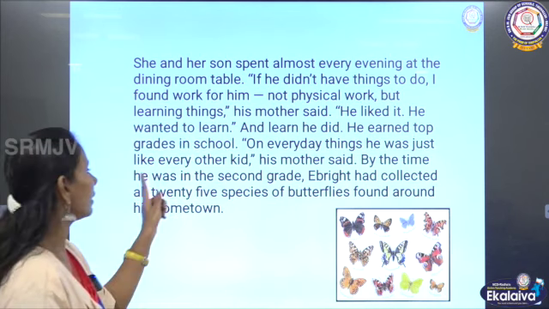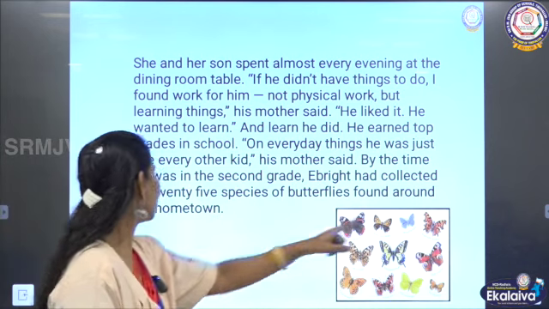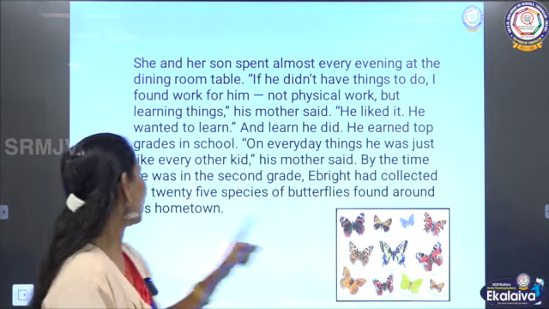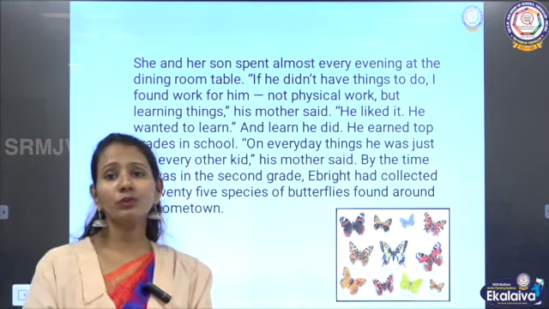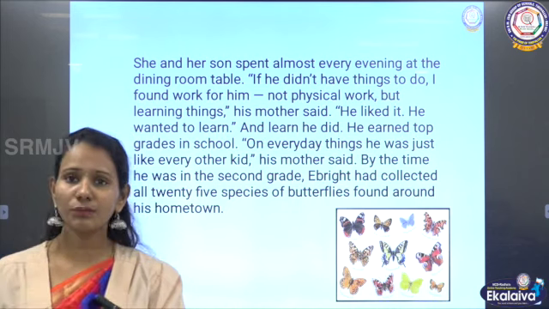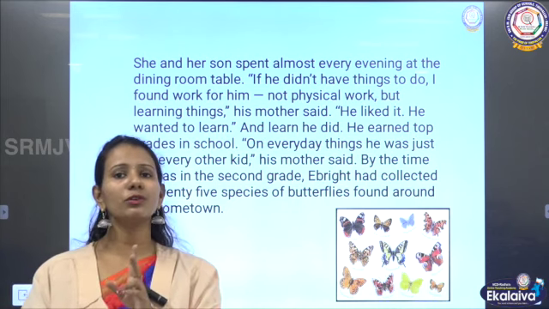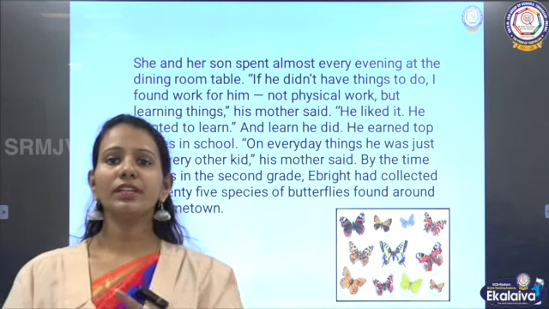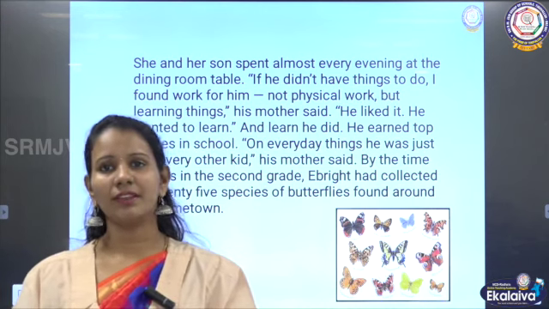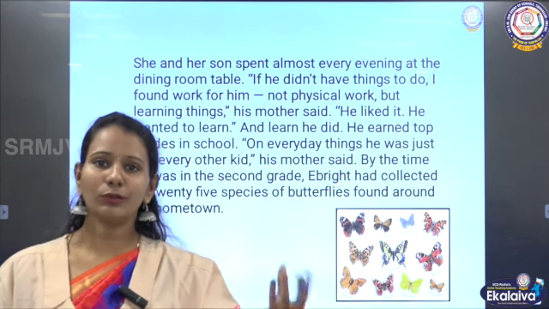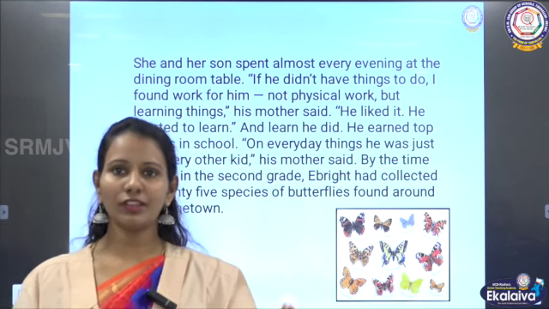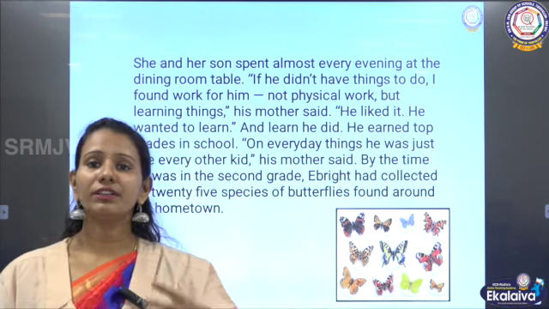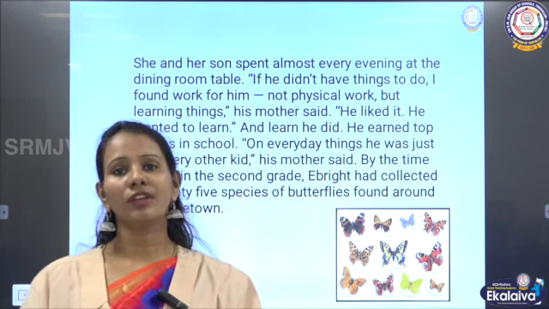By the time he was in the 2nd grade, E. Bright had collected all 25 species of butterflies found around his hometown. So, you could see his interest and his achievement at a very small age. He was only in the 2nd standard, and by this time he had collected 25 species of butterflies. Children would now only just be looking at butterflies in the second grade, they would at least run behind it. But this boy had collected 25 different varieties, species of butterflies.